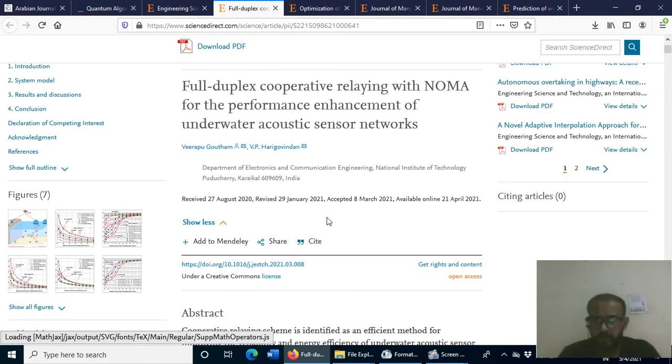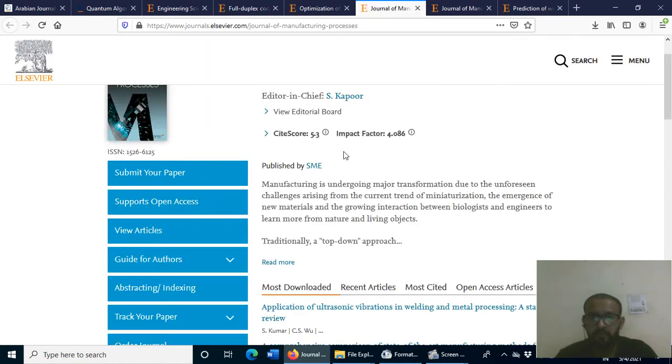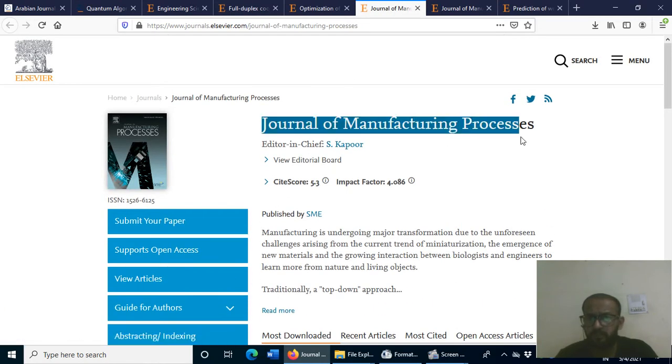But I must say that if you want to publish an article in a faster manner, first check your scope, whether your article is in the scope of this journal, and what the frequency of the journal is, then how much time it takes from submission to acceptance, and from submission to first decision. Basically this journal fits my criteria, because it is my field.